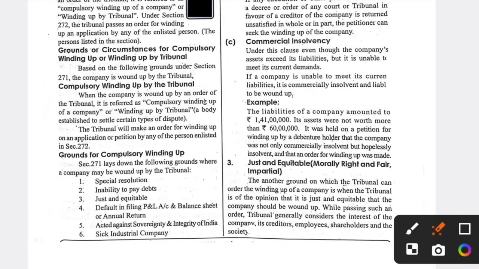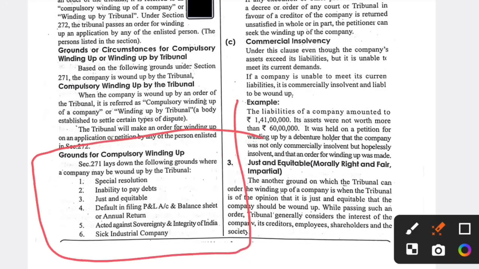What are the reasons for a winding up? When a business or a company is wound up, what are the circumstances? The first one is special resolution. A company should have a special resolution to wind up, and the company should have special methods to be in a profit motive.